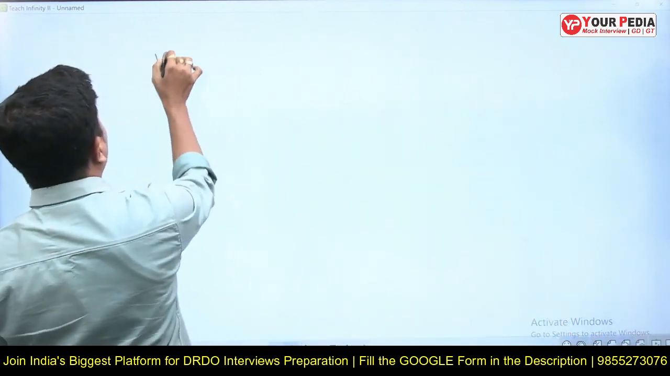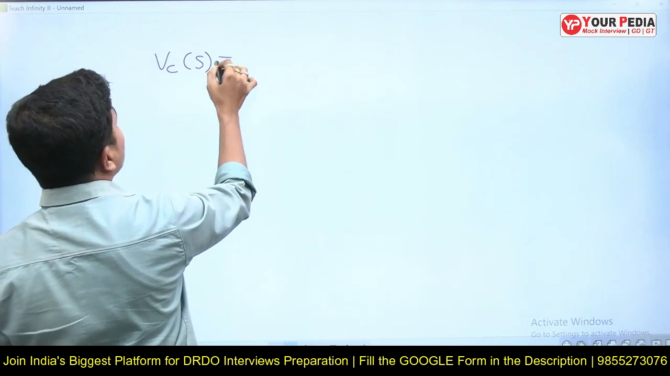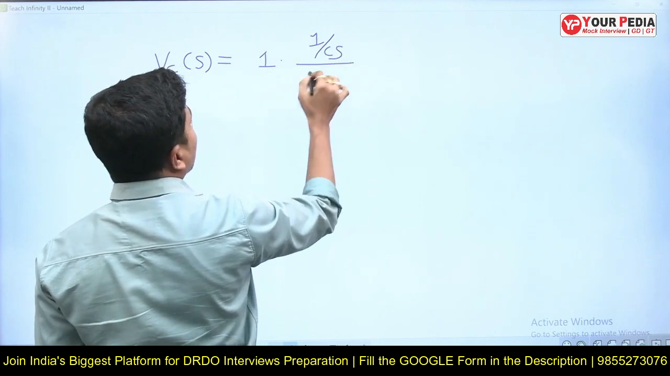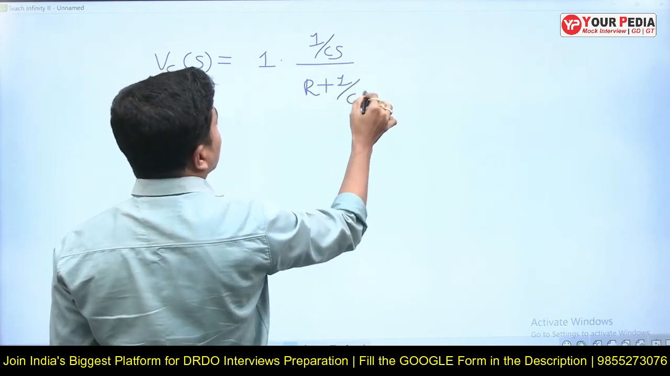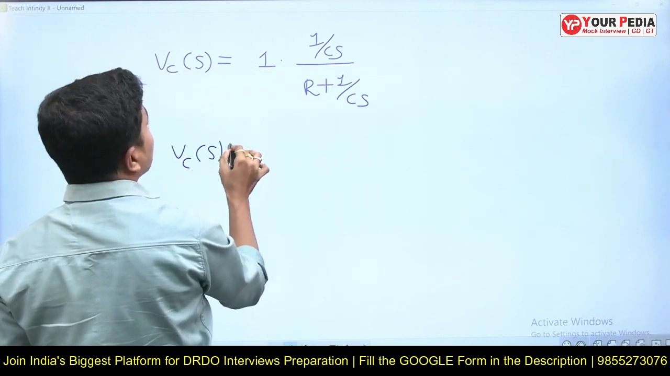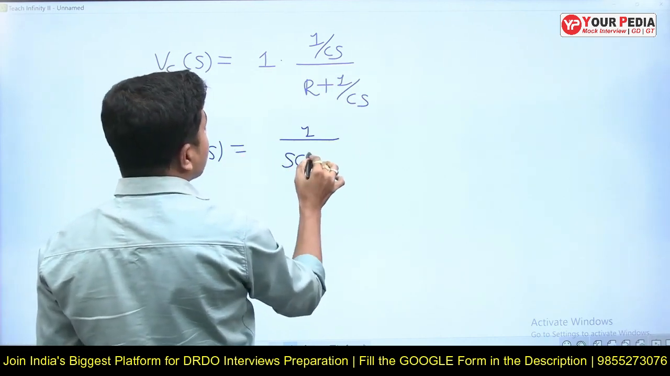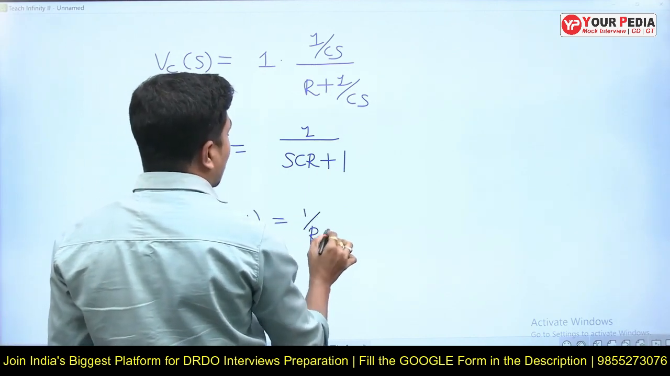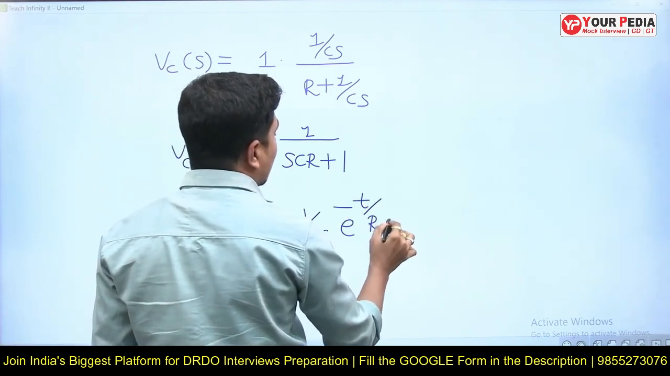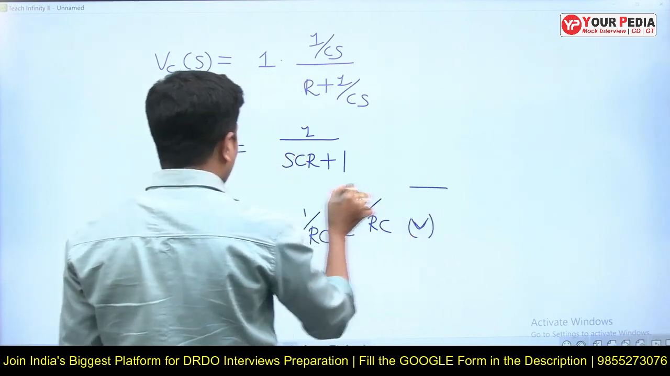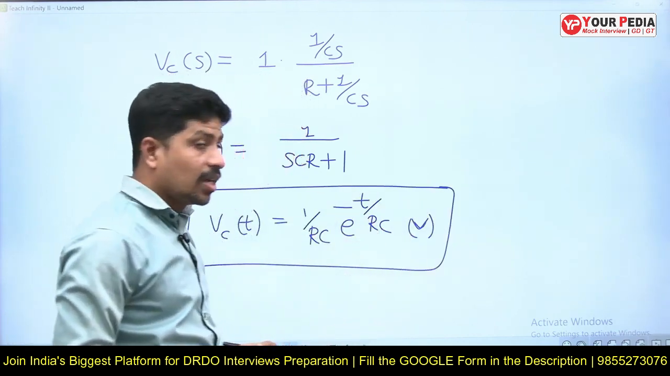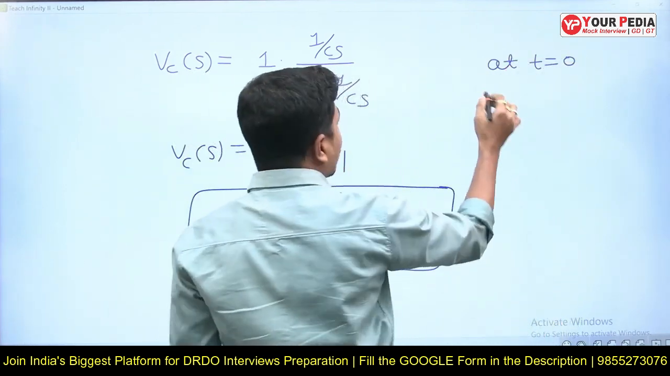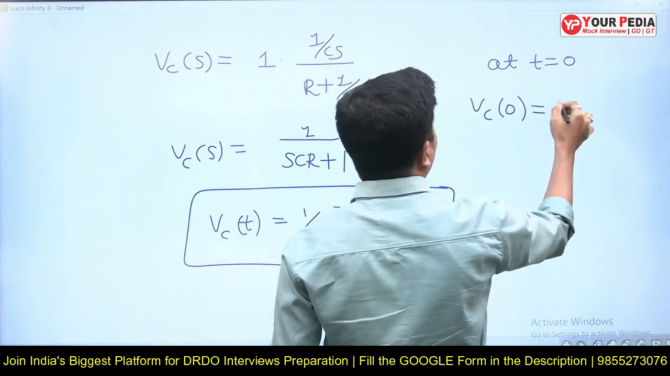Now, let's find Vc of t. What is Vc of s? Vc of s is equal to Vin of s, that is 1 volt, into output impedance by total impedance. Therefore, Vc of s is equal to 1 by SCR plus 1. So Vc of t is equal to 1 by RC into e power minus t by RC volts. Observe this. If you put t is equal to 0, what is Vc of 0? Vc of 0 is 1 by RC.